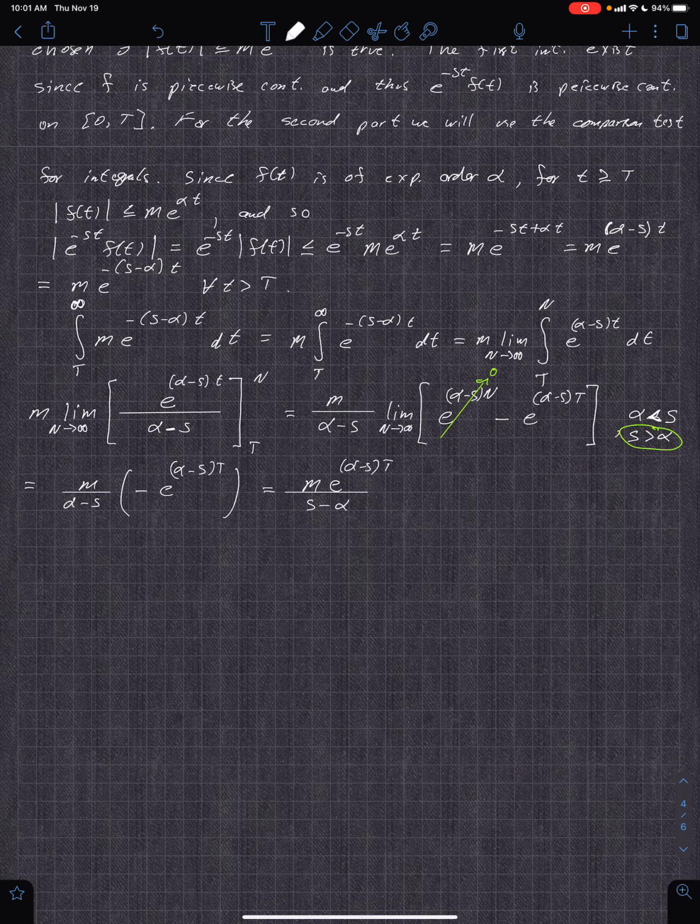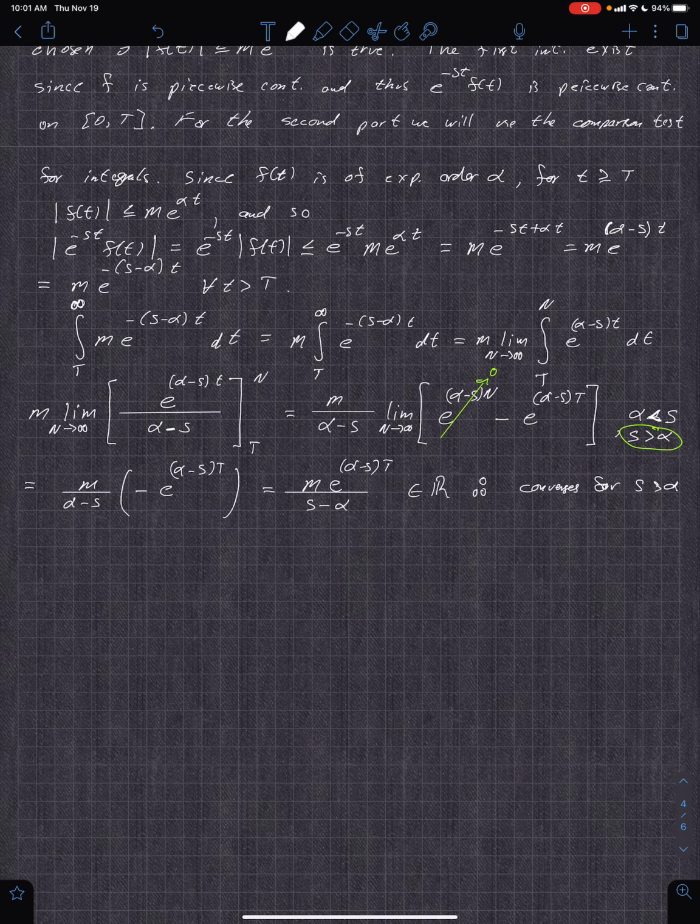And that's a real number. So that exists. So that's in the reals. So the integral exists, therefore converges for s greater than alpha.